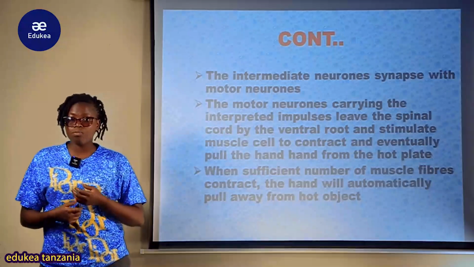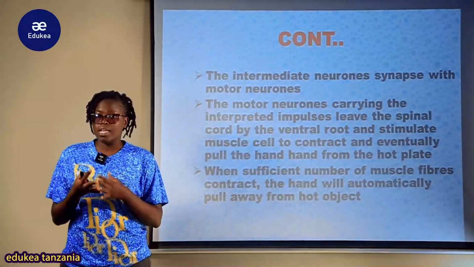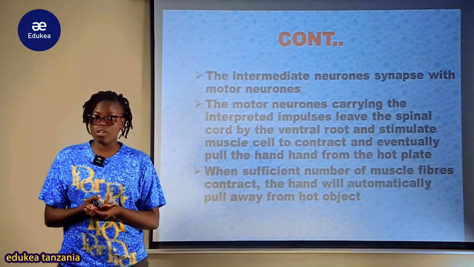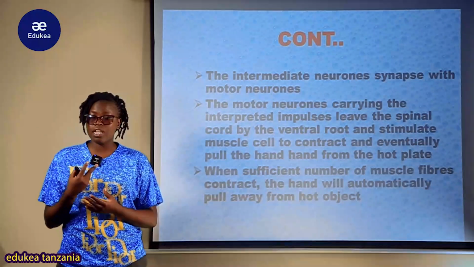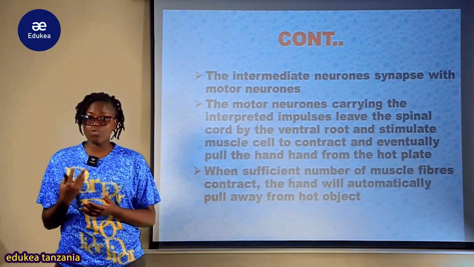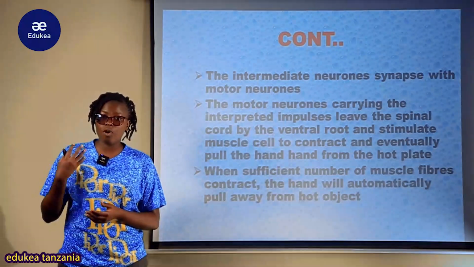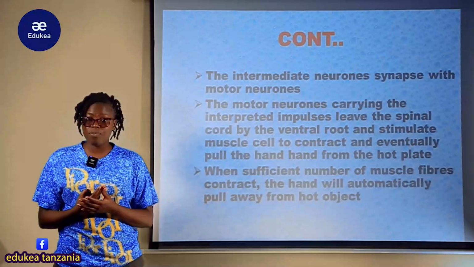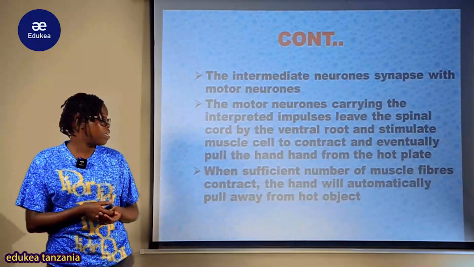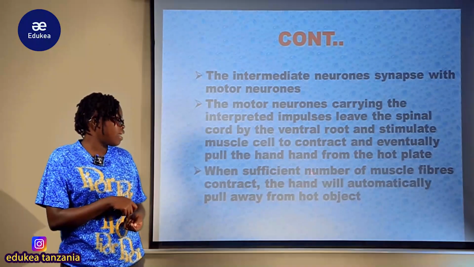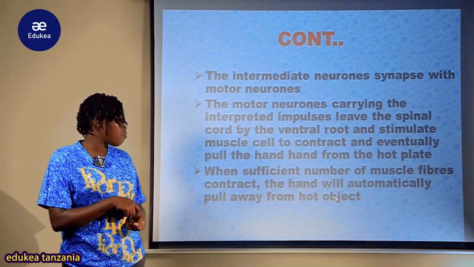After that the person becomes aware that this is hot. So this is fire. The effector organ, the motor neuron, has already sent the information, making the person aware that this is a hot plate. So what you have to do is pull your hand away from that particular hot object, because otherwise you will continue to be burned. So when a sufficient number of muscle fibers contract, the hand will automatically pull away from the hot object.